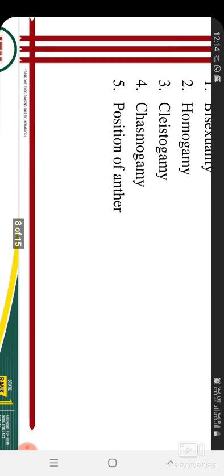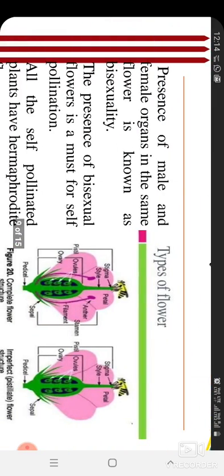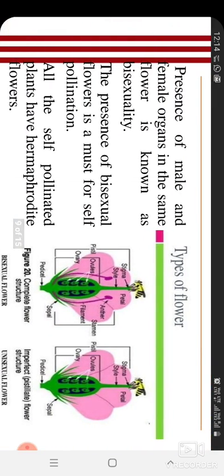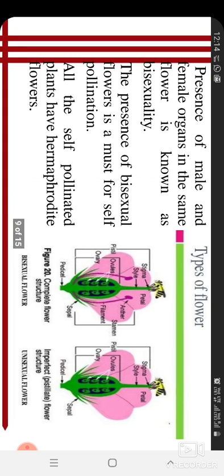Bisexuality means the presence of male and female organs in the same flower. That is anther and stigma are present in the same flower, then it is known as bisexuality. And if the male part is in one flower and the female part is in another flower, then it is unisexuality.